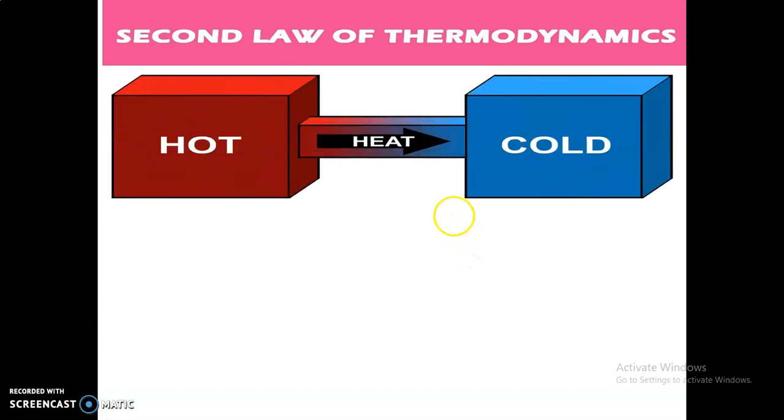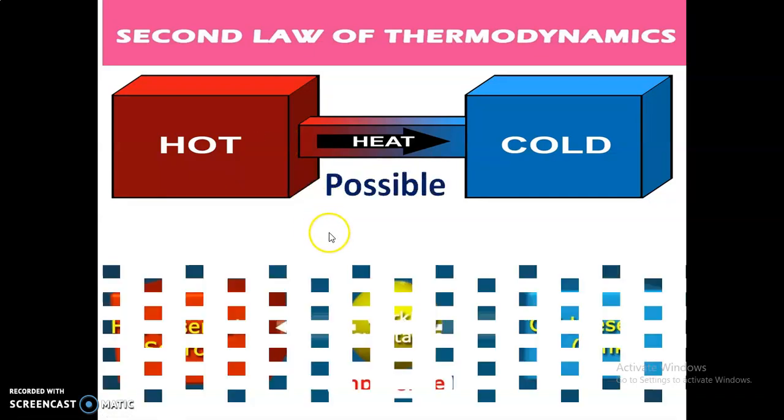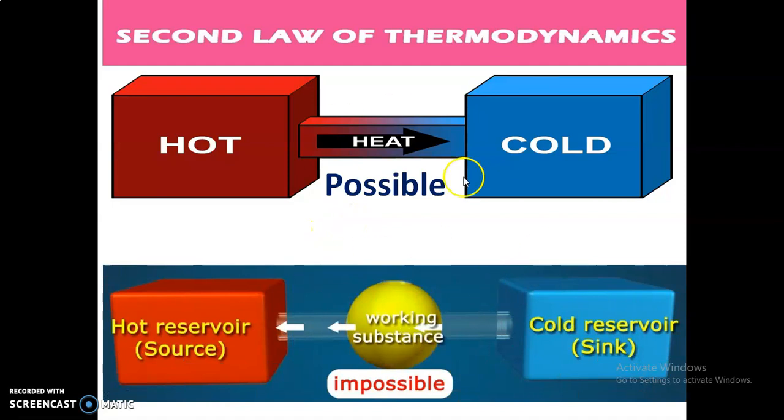Here, generally we know the direction of the heat: heat will flow from a hot body to a cold body. This is possible. But the heat flowing from a cold body to a hot body is not possible.